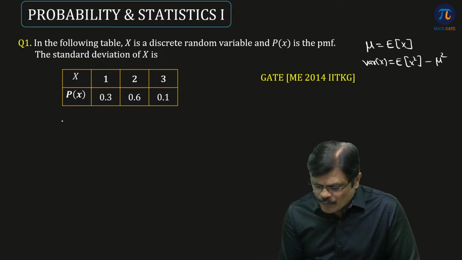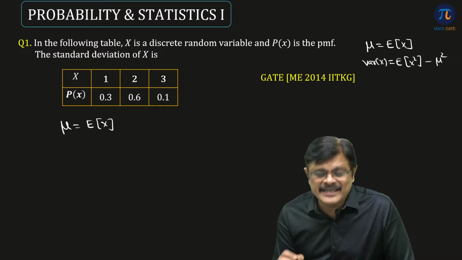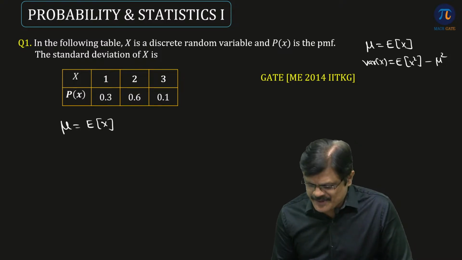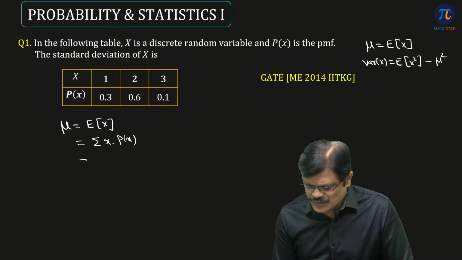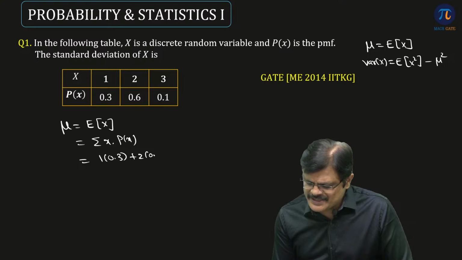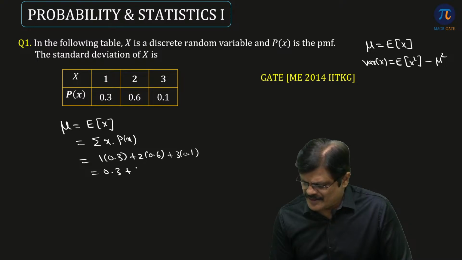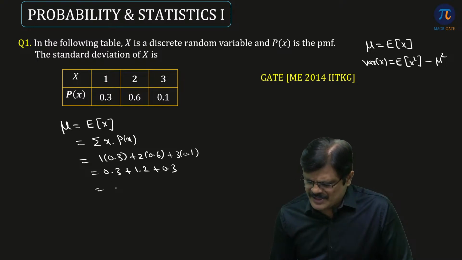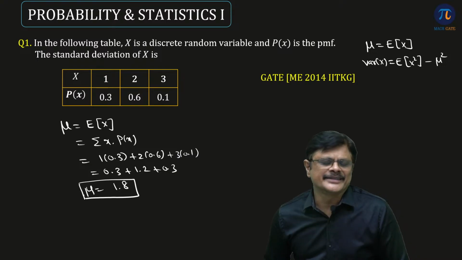Now what is mean? Which is expected value of x of a discrete probability distribution, that is nothing but sigma x into px. So what is it? 1 into 0.3 plus 2 into 0.6 plus 3 into 0.1, which is nothing but 0.3 plus 1.2 plus 0.3, which is nothing but 1.8. So the mean here is 1.8.